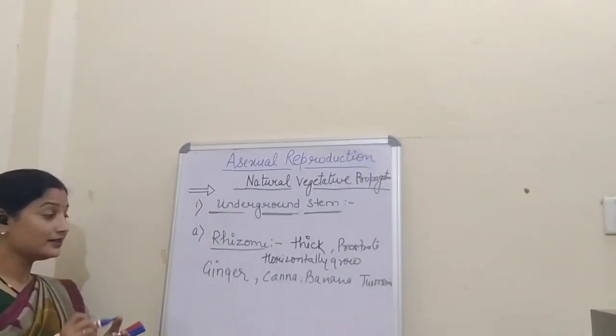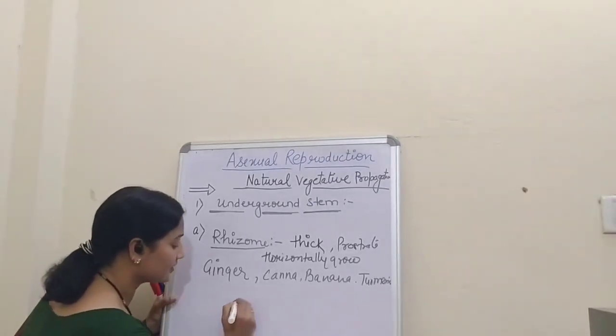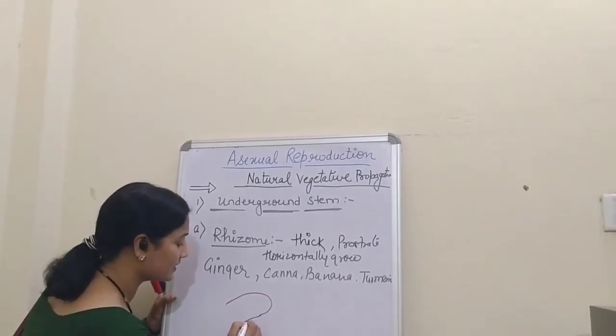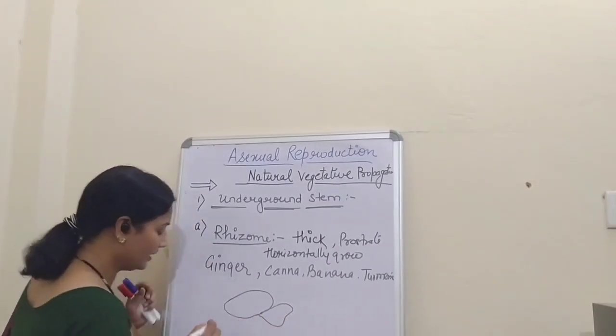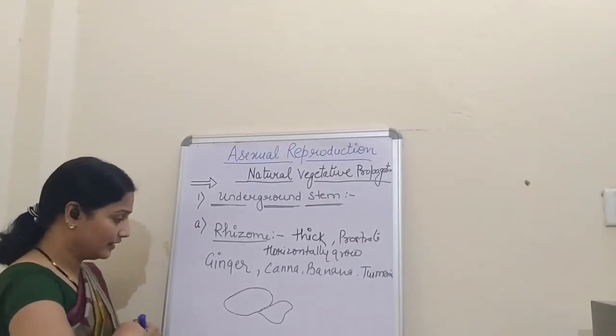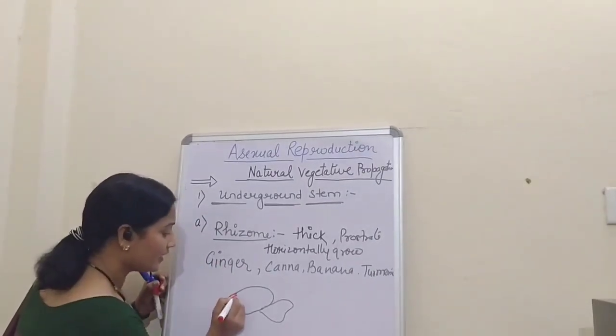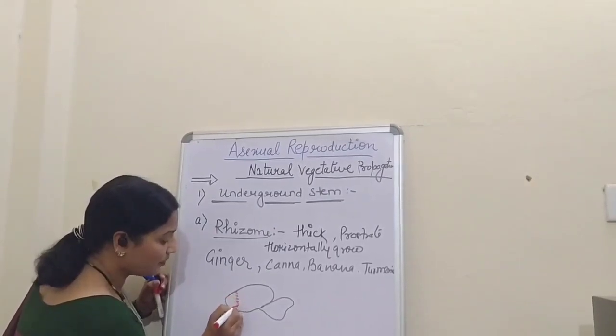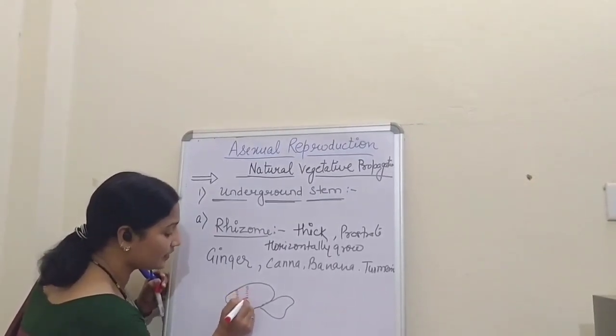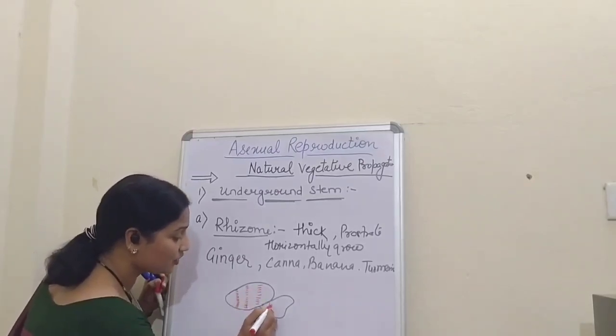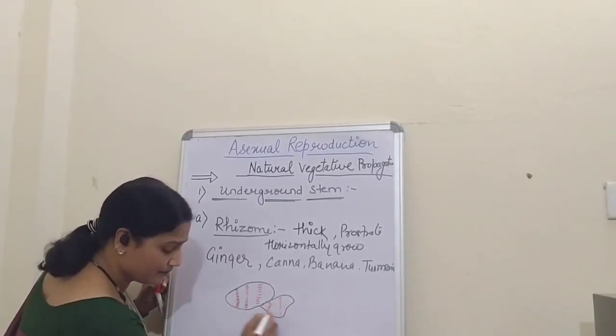Now, I will draw one structure of a ginger. Suppose I am drawing one ginger like this, then this ginger contains this type of structure. If you see the ginger, you can see this type of structure present all around its body.